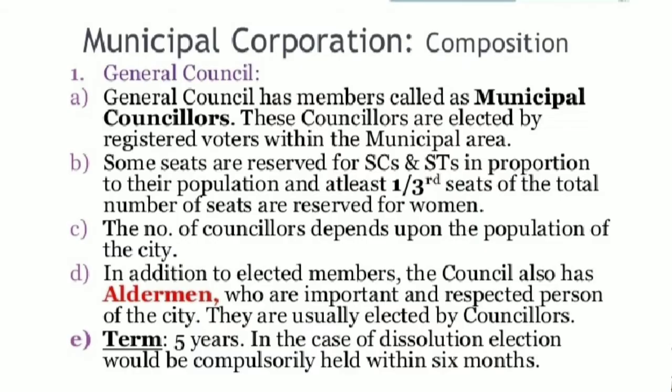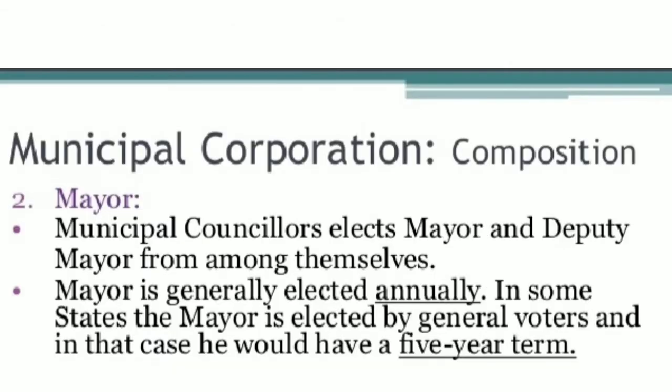The elected members of the municipal corporation are also called as councillors. For election purpose, even in a municipal corporation too, the city is divided into smaller areas known as wards, and from each ward the representatives are elected, those who are called as ward members. Here too, some seats are reserved for the members of scheduled caste, scheduled tribe, and 1/3 of seats are reserved for women. Even in a municipal corporation too, there are certain members, those who are nominated and are ex officios.